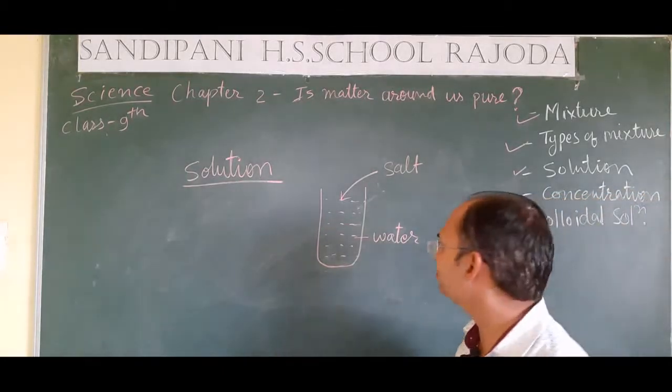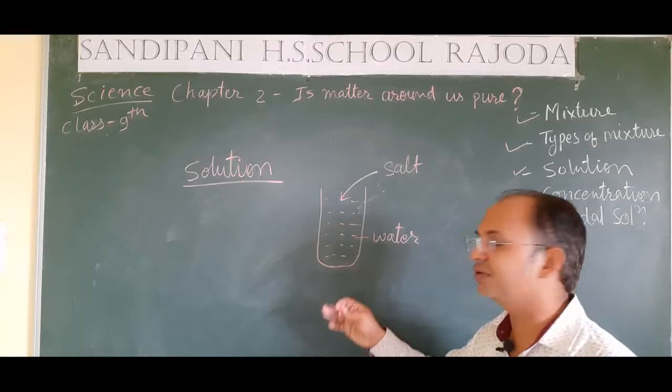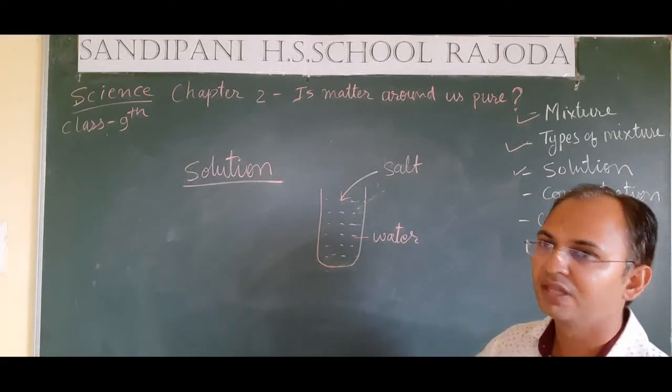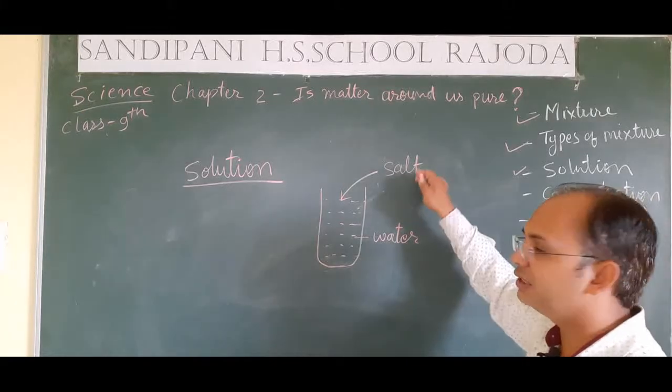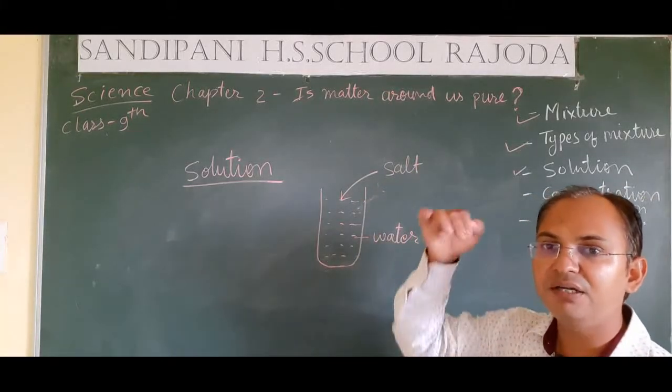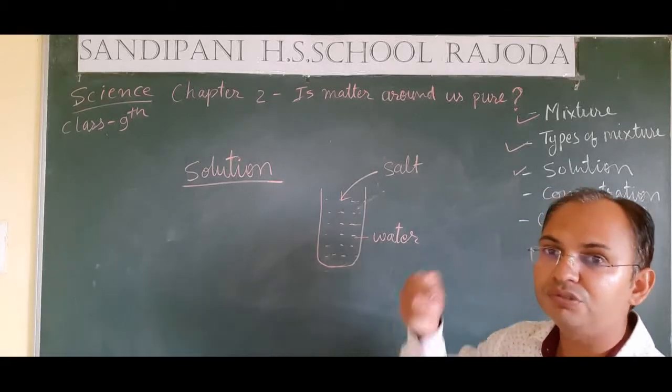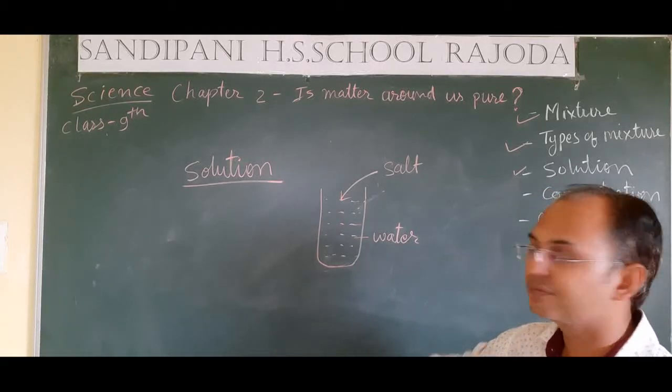But here you can see, students, that the substance which we are adding in less quantity is salt, and the substance in which we are dissolving the salt, the substance which is used for dissolving, is water.